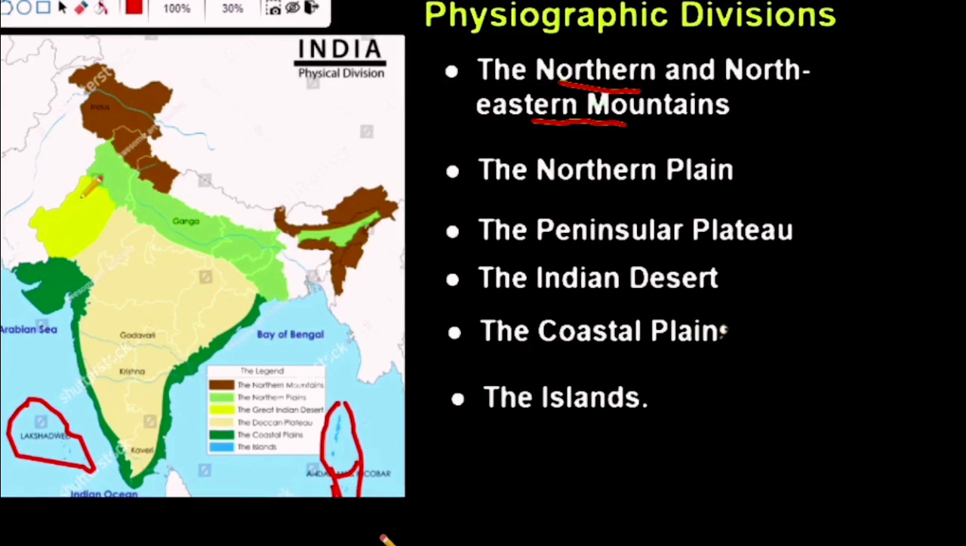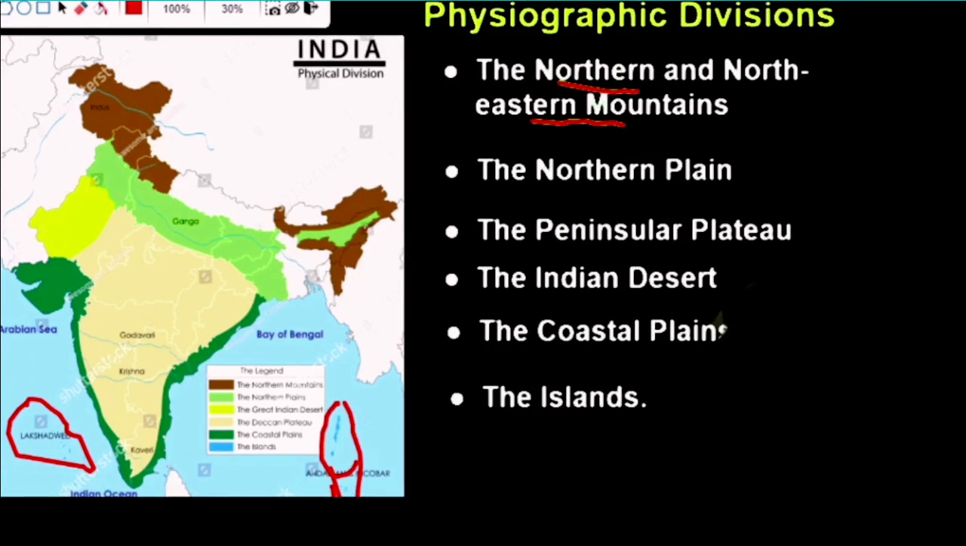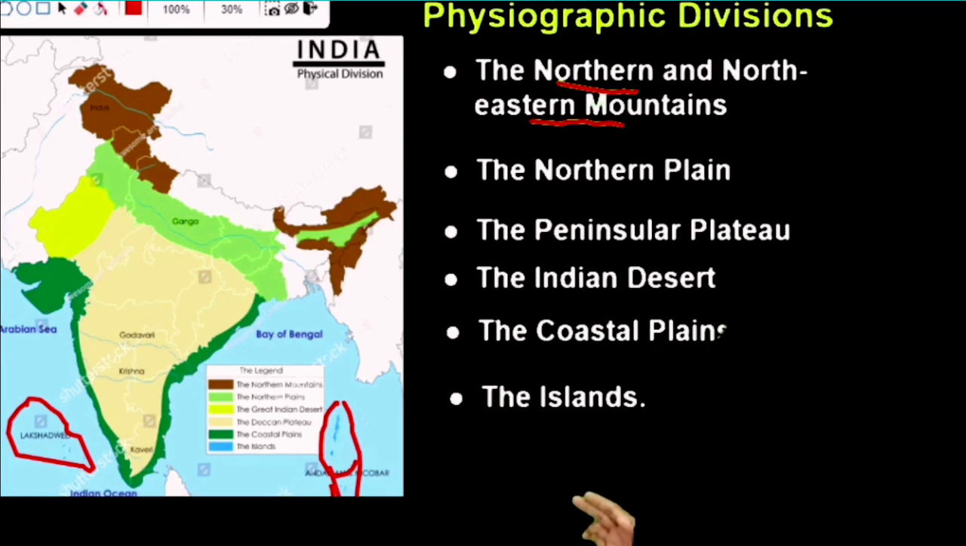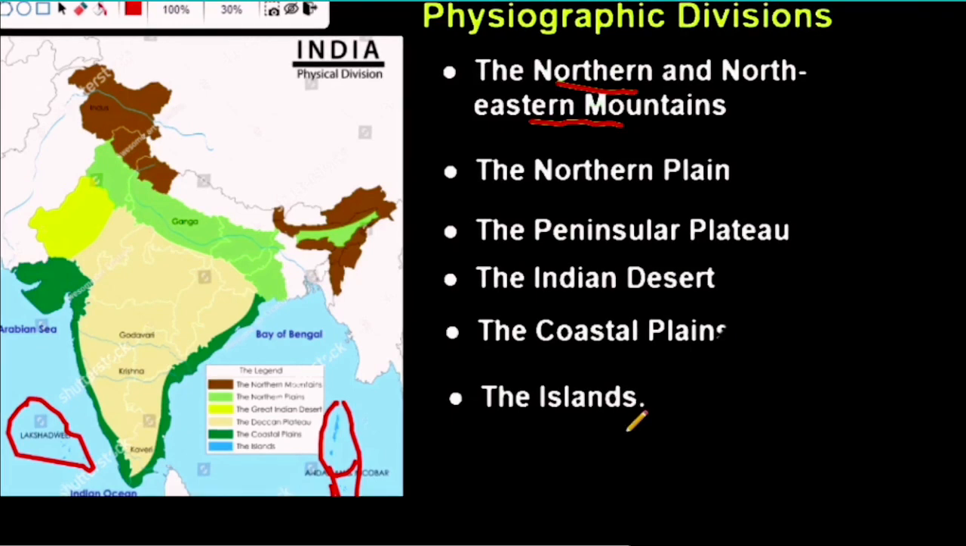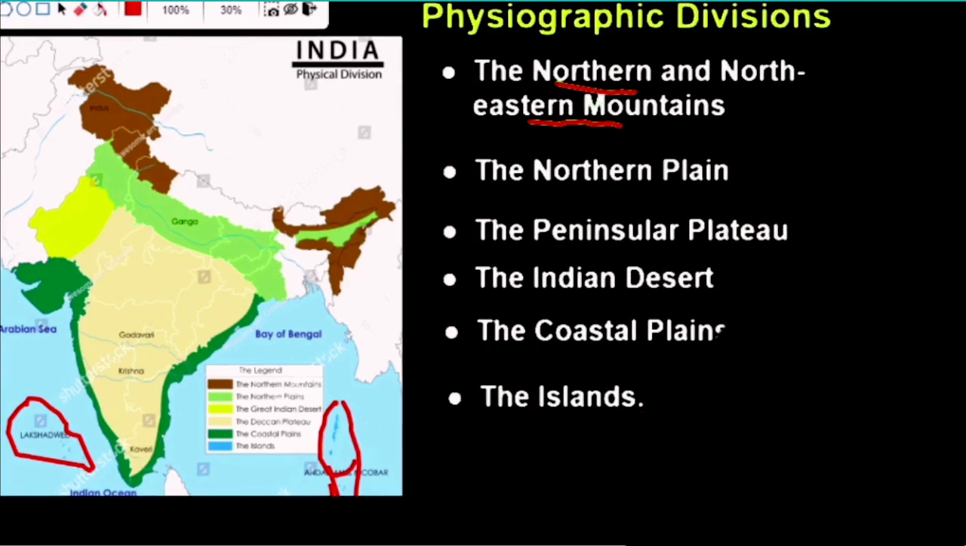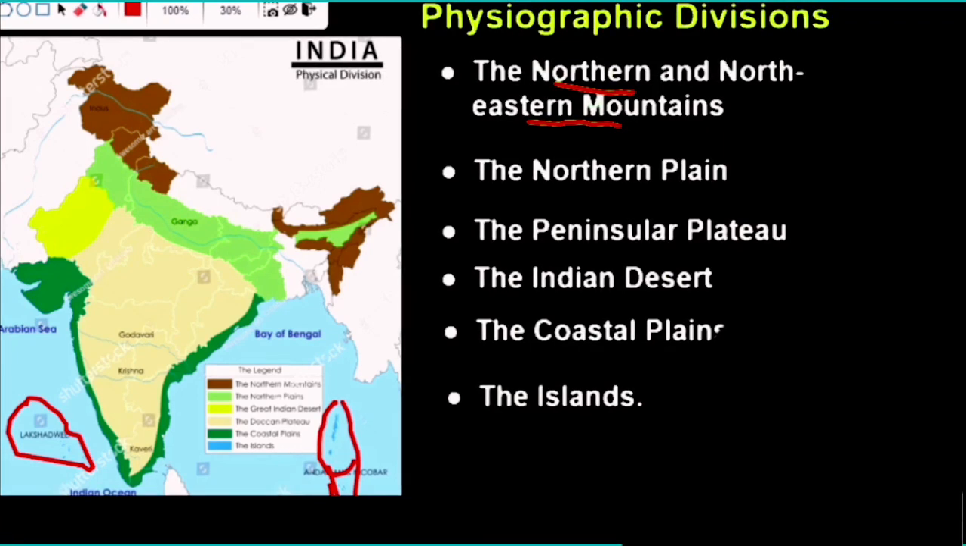The fourth physical division, or physiographic division, of India is the Indian desert or the Thar desert. It is part of Rajasthan. And the fifth one is the coastal plains. Coastal plains means all the area which lies on the coast of the Indian Ocean. And the sixth one is the islands, the island groups of India, which are part of the country, as a physical division of India.